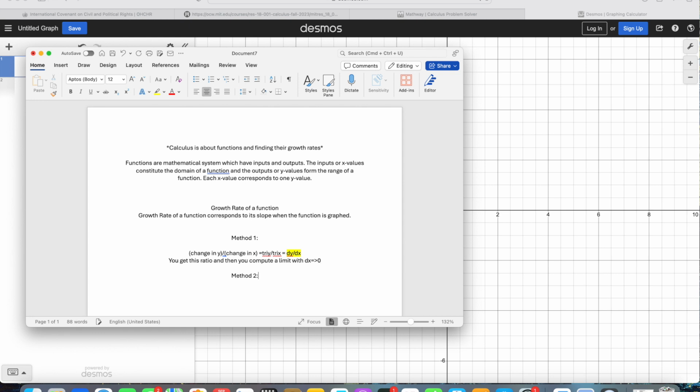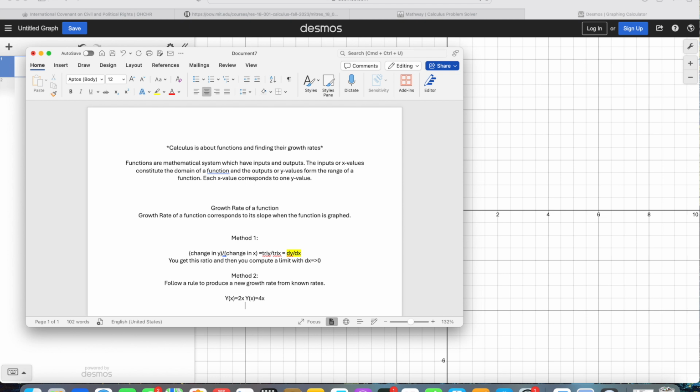Method two is you follow a rule to produce a new growth rate from known rates. Something like this: if y of x is equal to 2x, say we know the growth rate of that. You may be able to deduce a growth rate for y of x equals 4x.